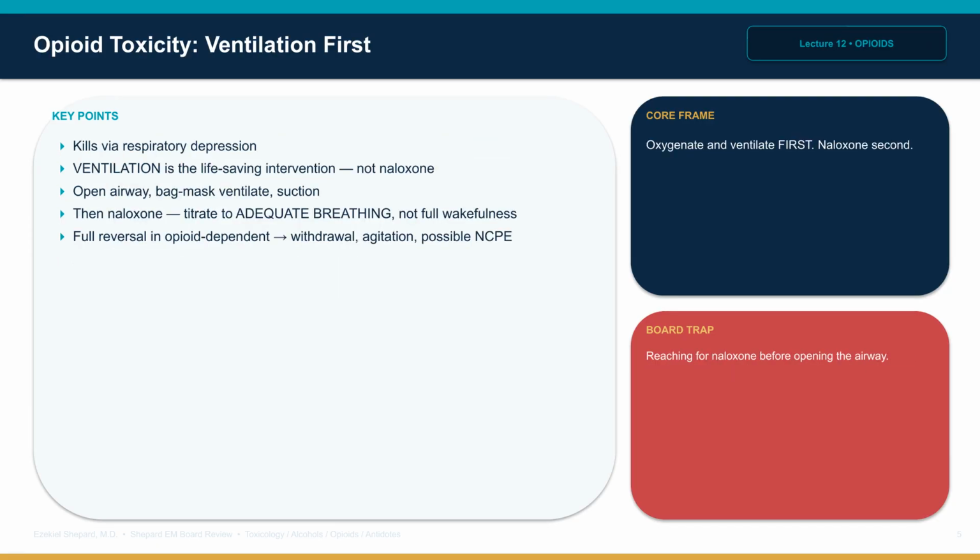Opioid toxicity kills through respiratory depression. The immediate life-saving intervention is ventilation, not naloxone. Open the airway, bag mask ventilate, suction as needed. Once breathing is supported, naloxone reverses the receptor effect.